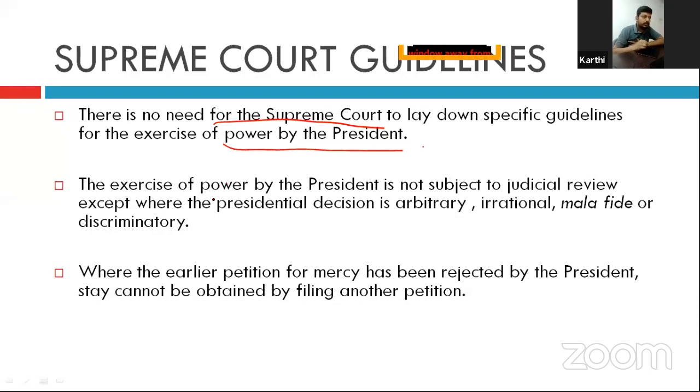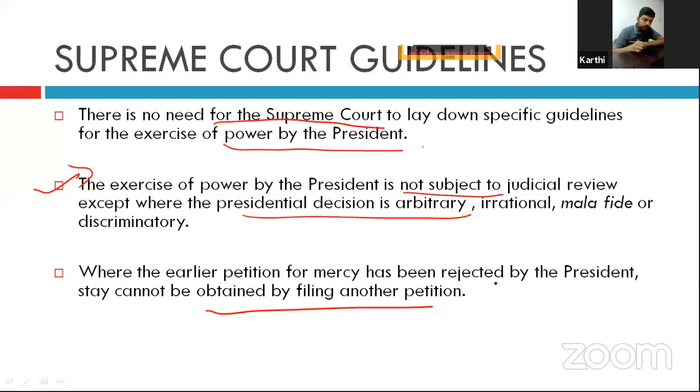The exercise of the power by the president is not subject to judicial review, except if the decision is arbitrary or unreasonable or something like that. Then the judiciary can intervene. Otherwise, the judiciary will not intervene. Where an earlier petition for mercy has been rejected by the president, a stay cannot be obtained by filing another petition.